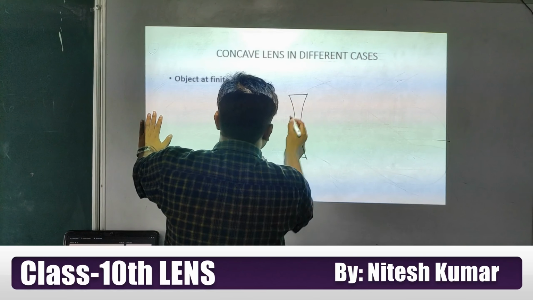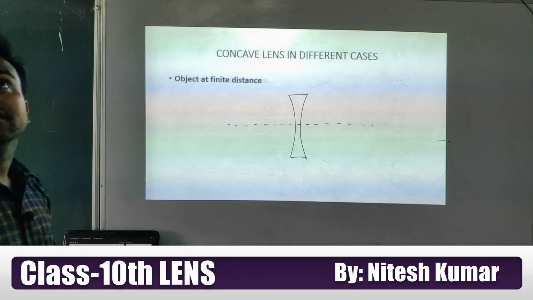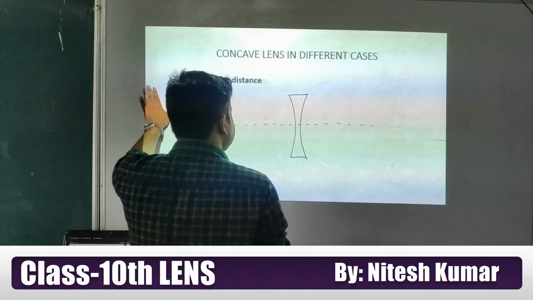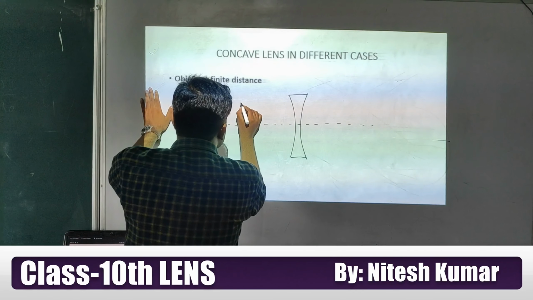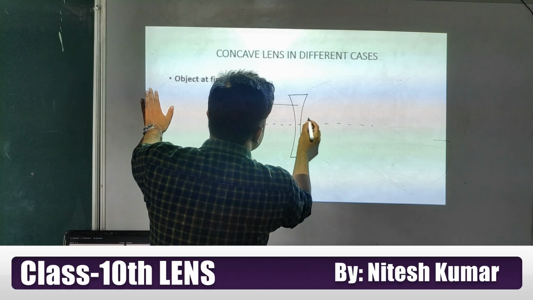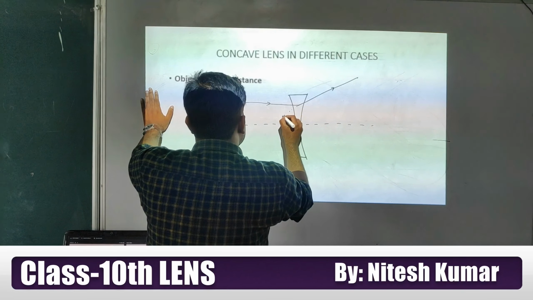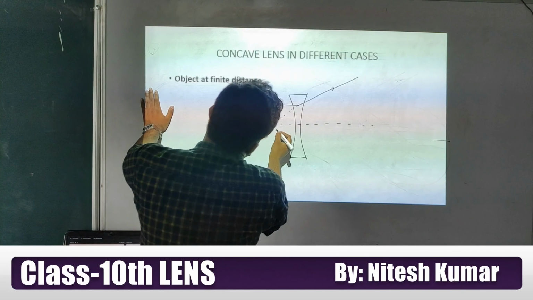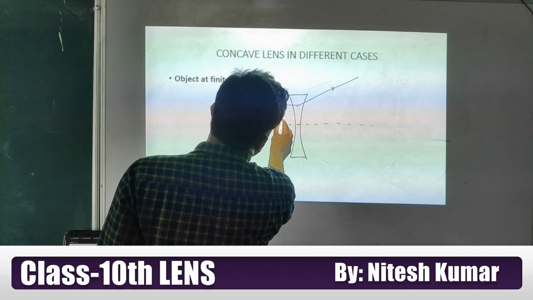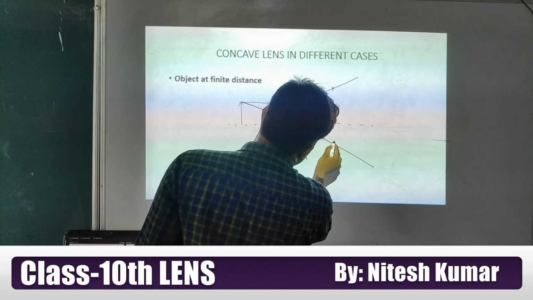In the first case we took, our object was at infinity, but here our object is at a finite distance. I am assuming here we have an object. Now a ray coming parallel to the principal axis will diverge, but it looks like it is coming from the focus, and we know that a ray falling at the optical center will go without deviation, is it or not?